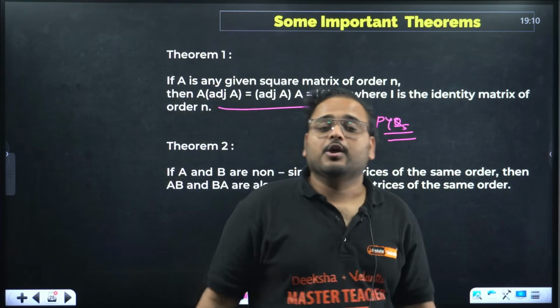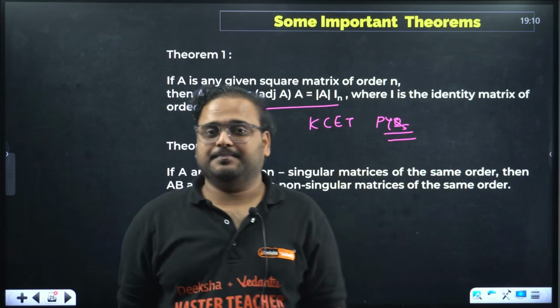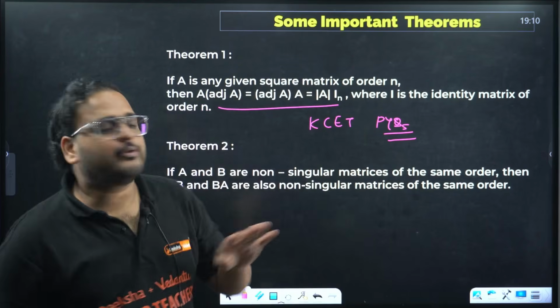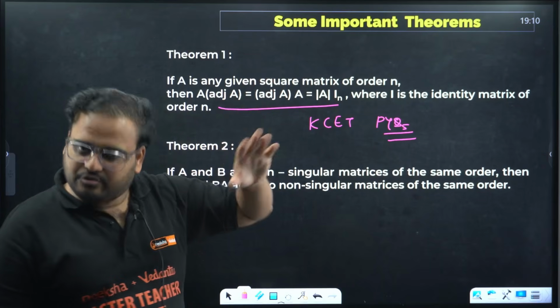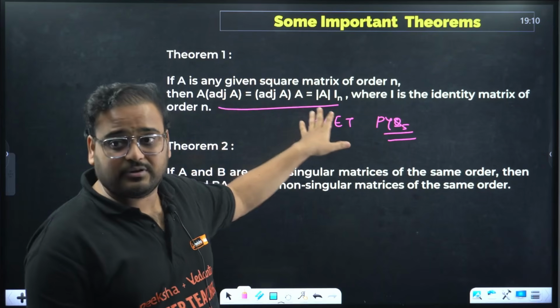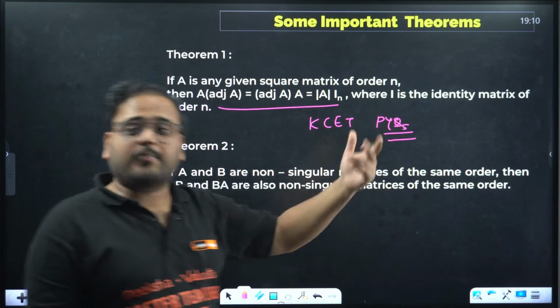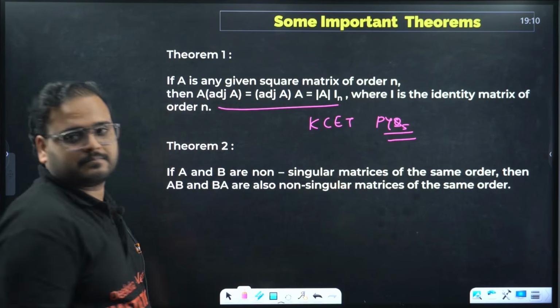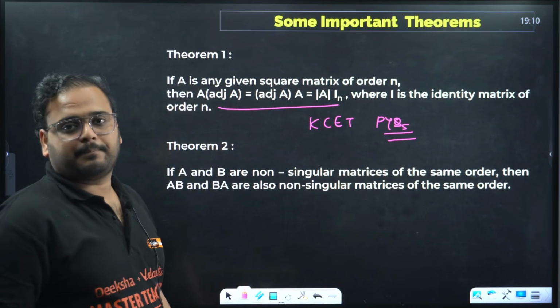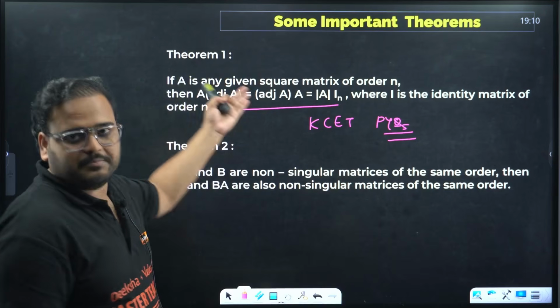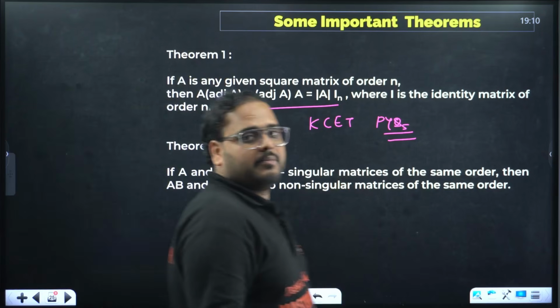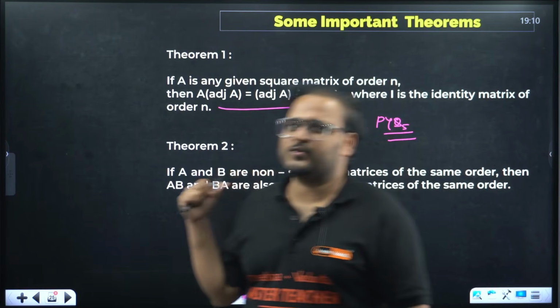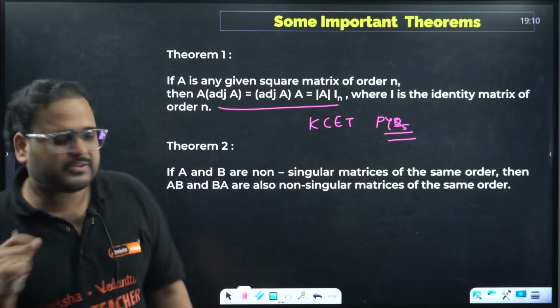They said, choose the incorrect statement. And in the 4 options given to you, one of them was this as well. There were 3 other options. This was the correct one actually. In the wrong options, they gave the same property without determinant of A. So the answer was that option basically. Check the questions, PYQs. I'll see if I've taken the same question over here also or not. But yes, this question was there.